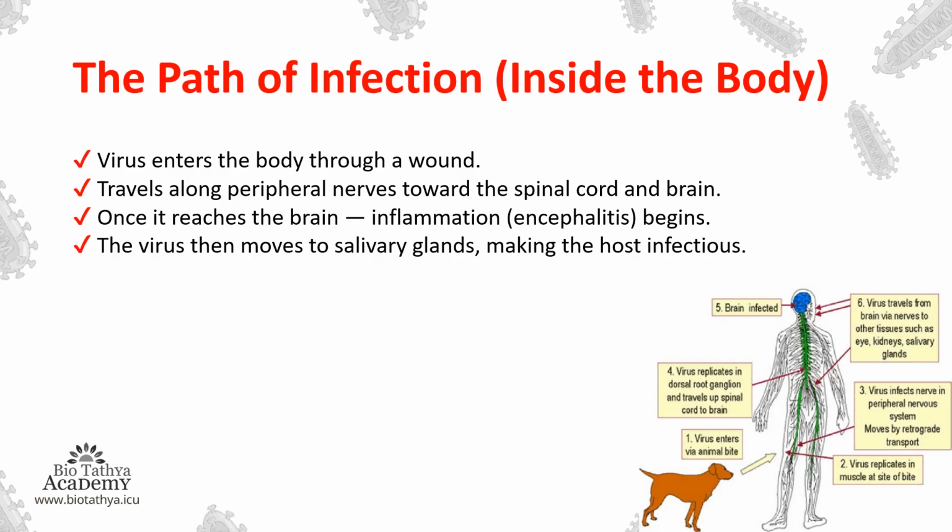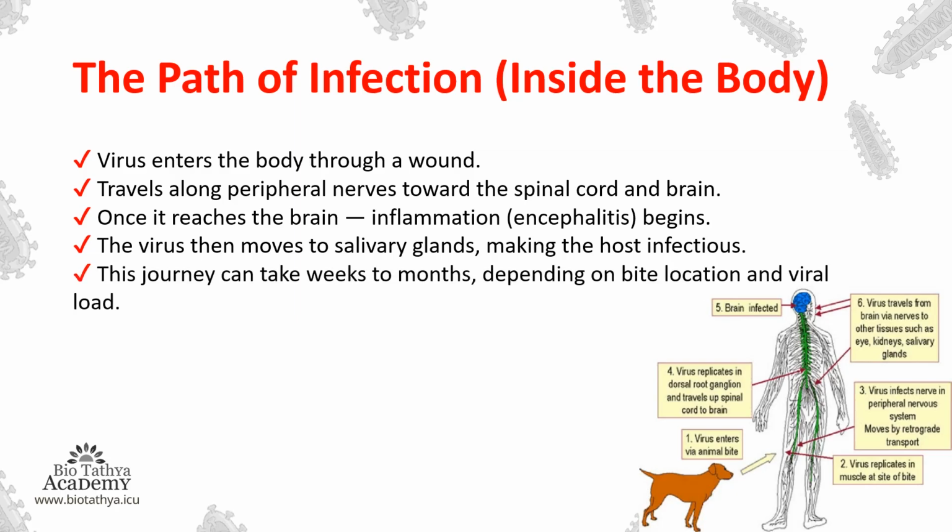It controls the whole CNS and then comes and attacks the salivary glands, and then it makes the host infectious. This journey can take weeks to months depending on bite location and viral load. That means anyone who is affected by the rabies virus doesn't mean that he will show the symptoms within a few days or within a few hours. This journey of the path of infection can take weeks to months depending on where the person has been bitten by the dog or any carrier and how much is the viral load.